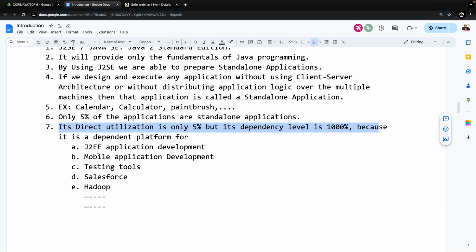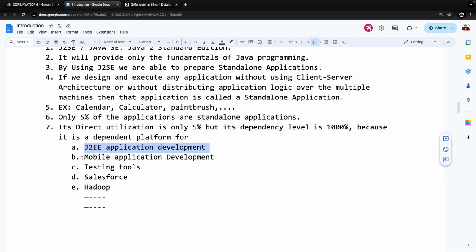Why? Because it is a dependent programming language for J2EE applications, mobile application development, testing tools, Salesforce, Hadoop, SAP related tools, and so on. So many things are available. Because of that reason, it is mandatory nowadays in the software industry. J2SE is mandatory content.